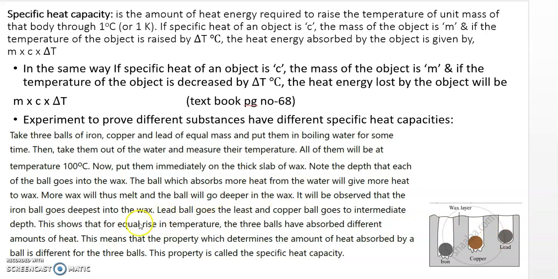So from this it is proved that for an equal rise in temperature, the three balls have absorbed different amounts of heat. This means that the property which determines the amount of heat absorbed by the ball is different for the three balls, and this property is called specific heat capacity. This property determines the amount of heat absorbed by the object. So from this you understand the meaning of specific heat capacity.